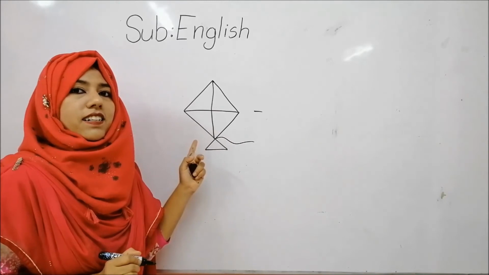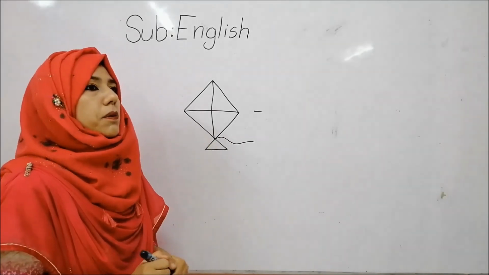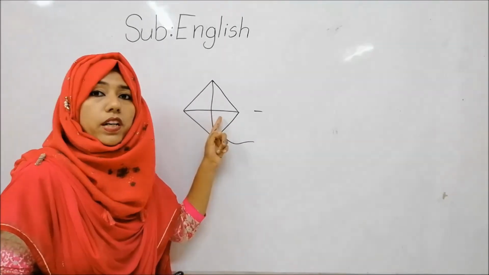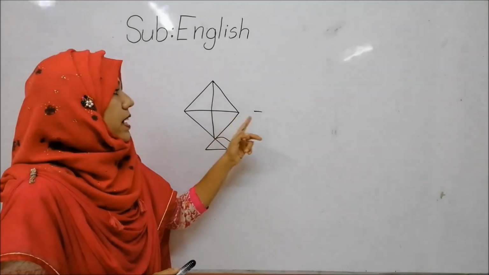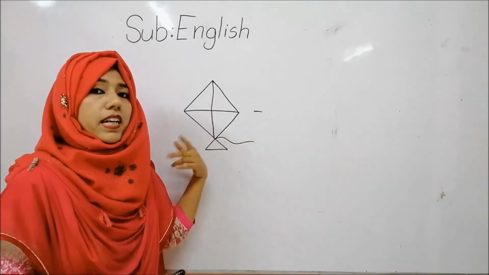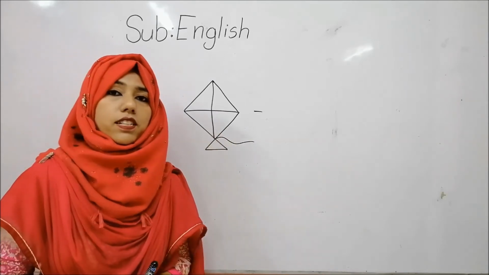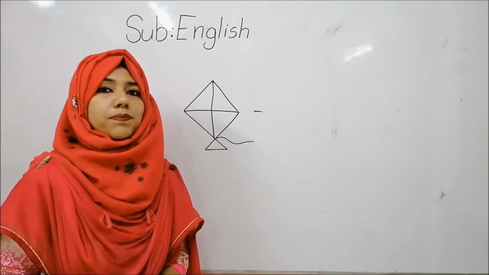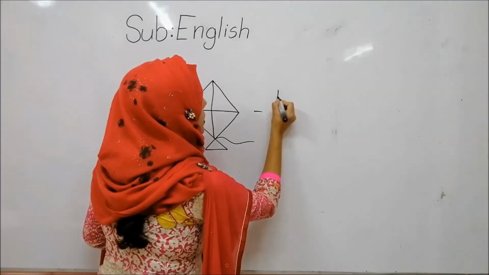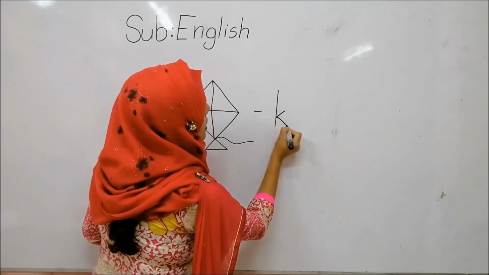It's a kite. So, which letter you will write here if I tell you? Students, look here. Which picture is it? And write the letter here. Which letter you will write here? Kite. So, which letter's phonic sound is ka? K. Yes. We will write small letter K, right?